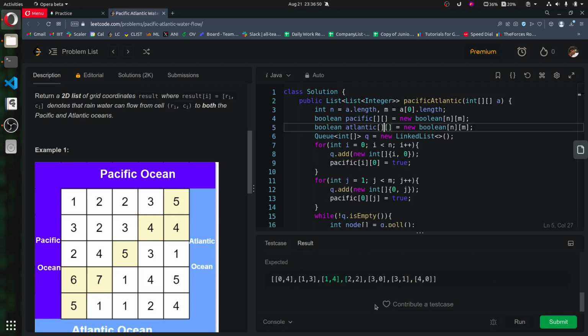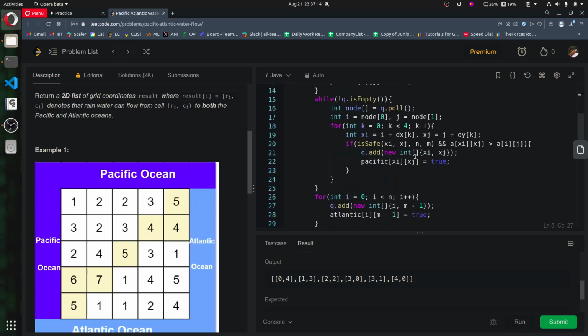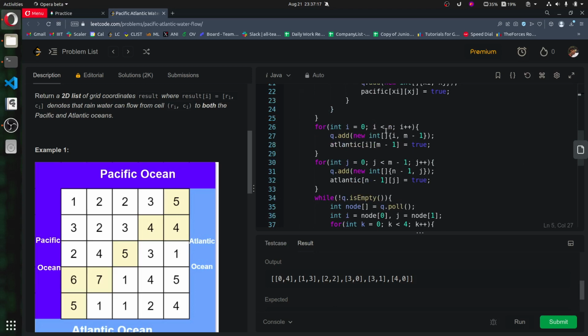Okay, the first one is a wrong answer. So 0 comma 4 and 1 comma 3. So 0 4 means 0 1, 0 2, 0 4, and 1 3, and 1 4. I am not returning 1 4, and this is in Atlantic. Pacific is fine. There are some missing in Atlantic, and i minus 1 is anyways true only.